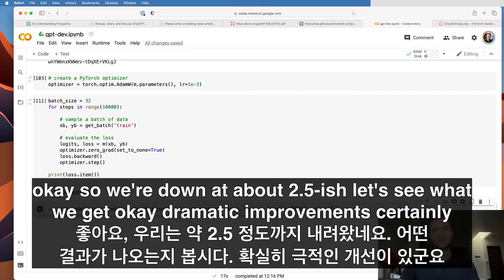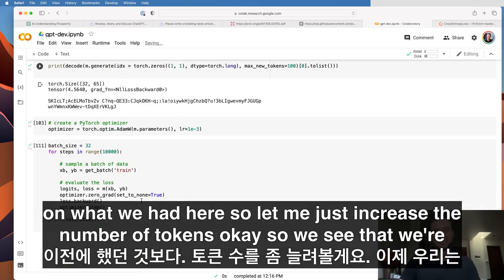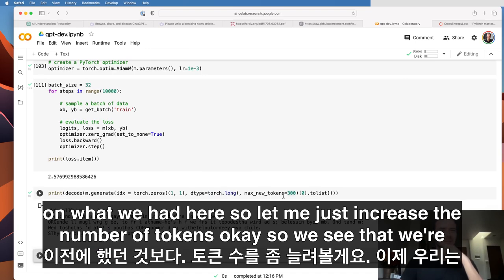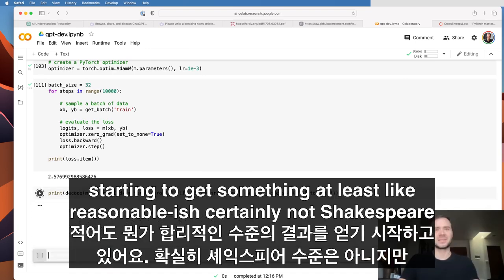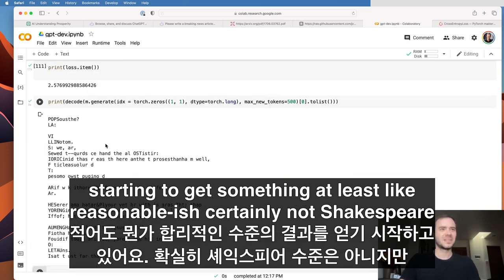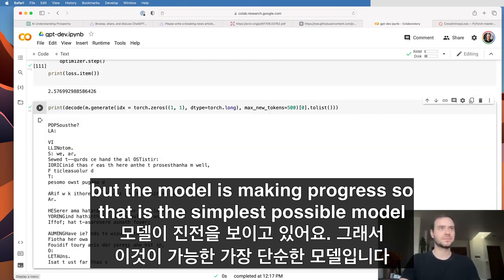Okay, so we're down at about 2.5-ish. Let's see what we get. Okay, well, dramatic improvement certainly on what we had here. So let me just increase the number of tokens. Okay, so we see that we're starting to get something at least like reasonable-ish. Certainly not Shakespeare, but the model is making progress. So that is the simplest possible model.